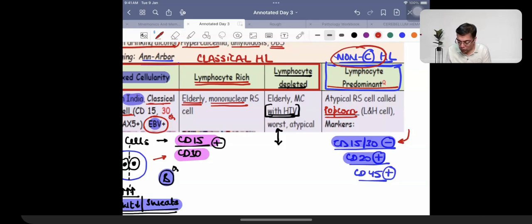Fact number two, it is not going to be having the presence of Epstein-Barr virus relationship. This is also not related with Epstein-Barr virus. And overall, it is going to be having the best prognosis. So when you compare all the five, it is overall going to be having the best prognosis.